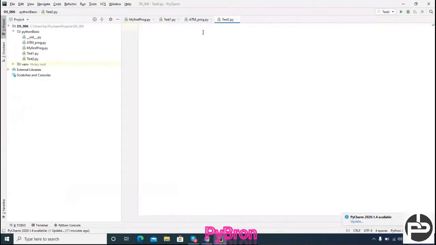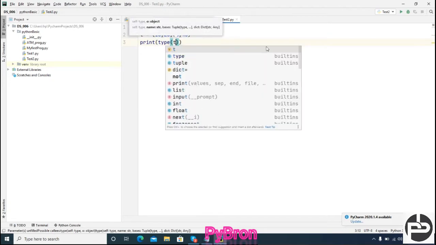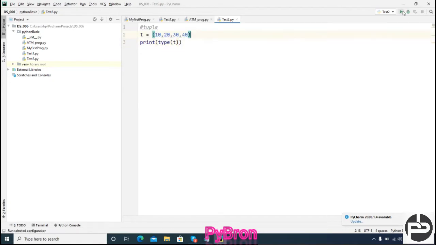Okay, cool. So let's demonstrate the tuple. T is equal to, I'm going to define the tuple. Now how to define the tuple? A tuple is always defined with parentheses. So let's suppose 10, comma 20, comma 30, comma 40. This is the tuple I defined. Now, how do you know this is a tuple? If you want to check the type, you can use the type function, and inside the type function you can pass T. It will return tuple.